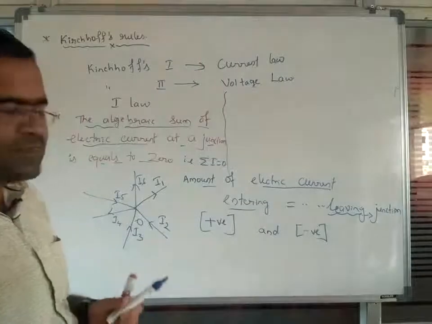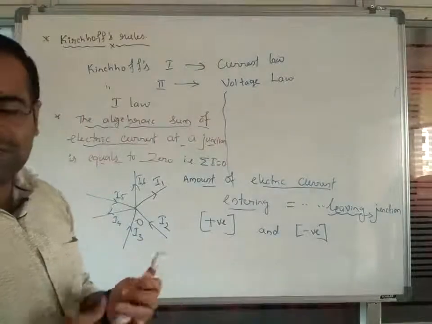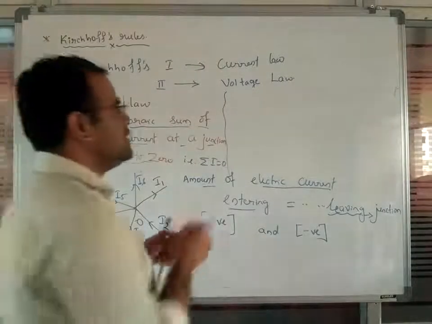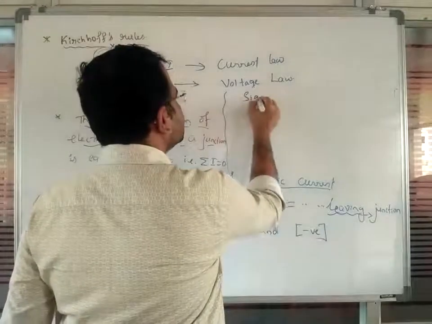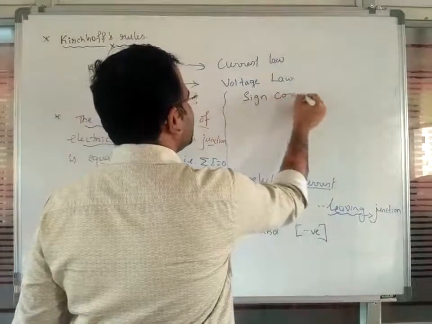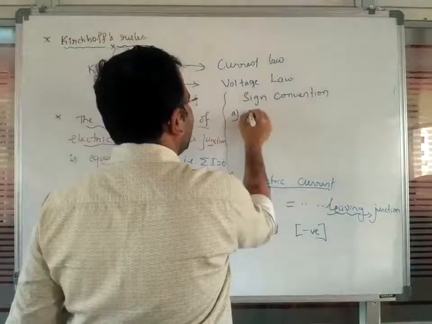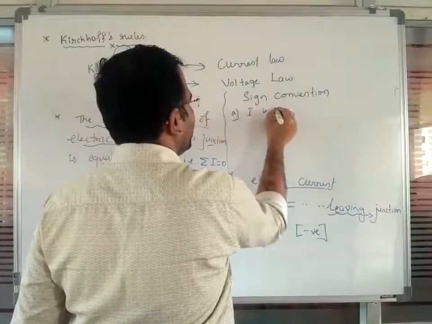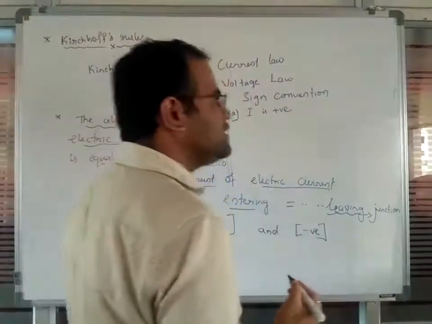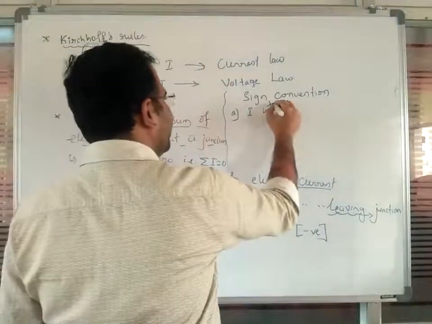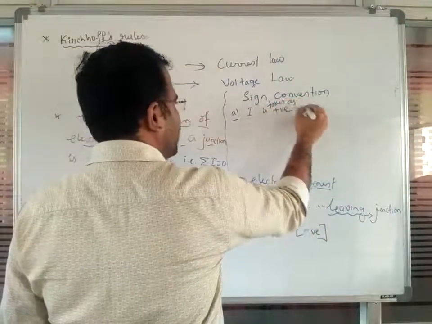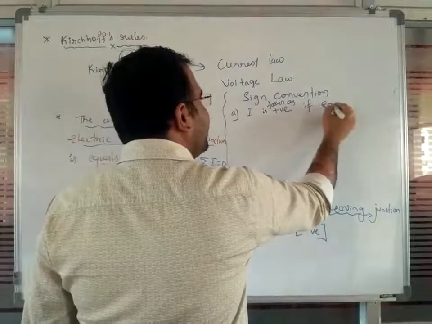Let's see the sign conventions. Considering the amount of electric current, the first one is that electric current is taken as positive if entering the junction.